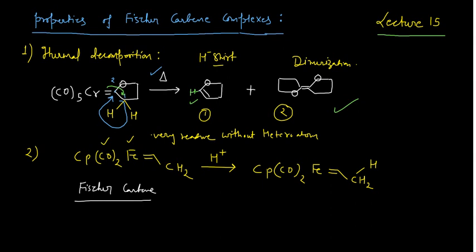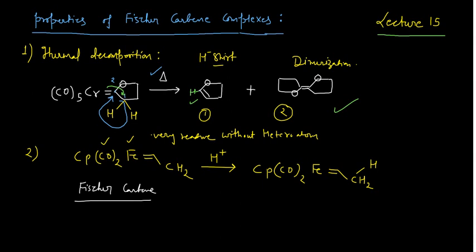See, this is in the lower oxidation state. I already told you, whatever the metal present in the Fischer carbene complexes, they are electron rich, in the low oxidation state. When they are in the low oxidation state, that means they have the extra electron density.